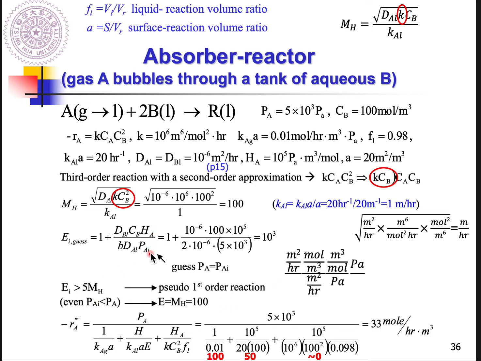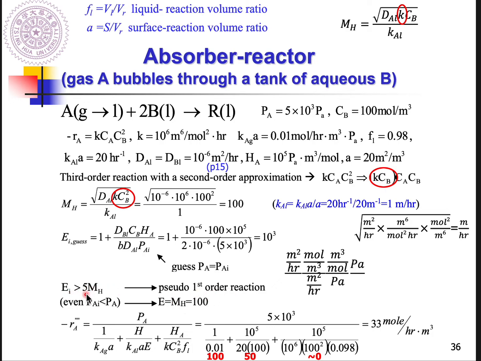So let's check back. PAI usually is equal to or smaller than PA. If it is smaller than PA, then the value for EI will be larger than 1000, and it's still larger than 5 times MH. So the final results don't change, right?